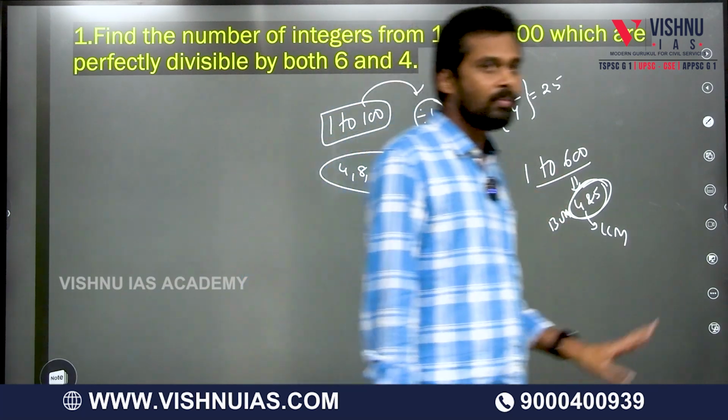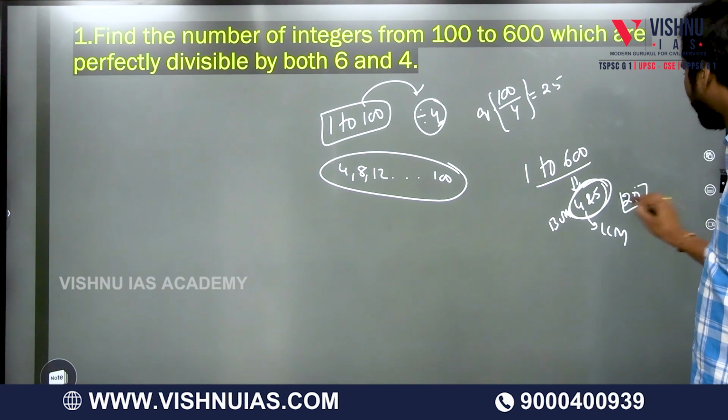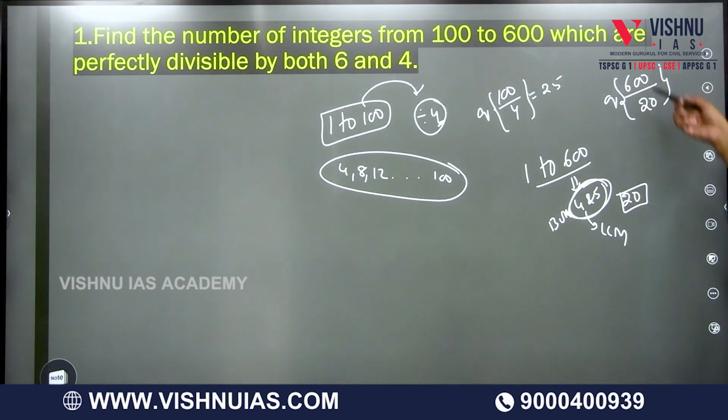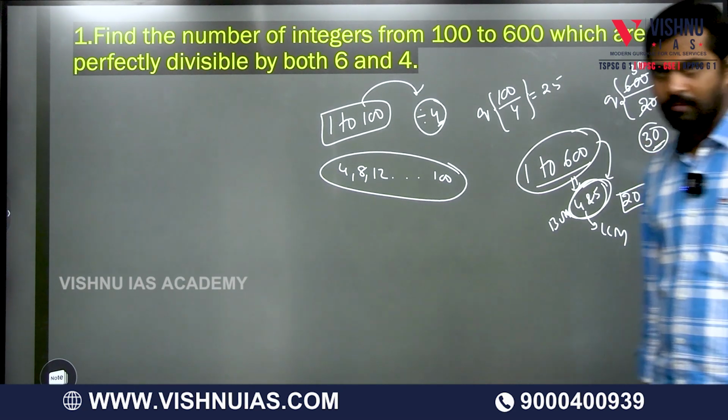4 and 5. What is the LCM of these two numbers? 20 is the LCM. You know how to find the LCM, right? So 4, 5 LCM is 20. Now you take this number 600, divide by 20 and take the quotient. 600 by 20 is 30. So how many numbers from 1 to 600 are divisible by both 4 and 5? 30 numbers are there.